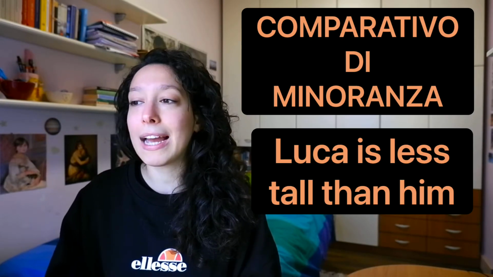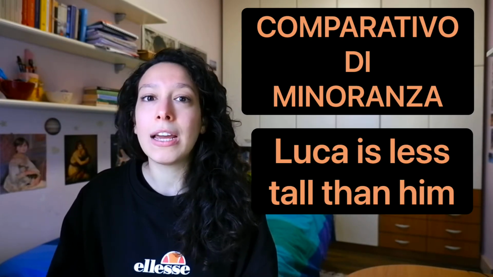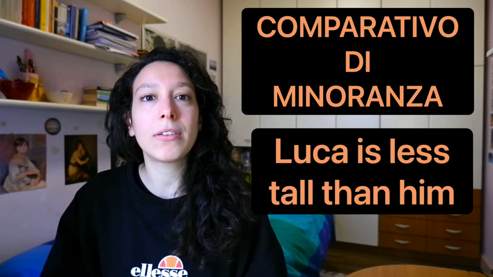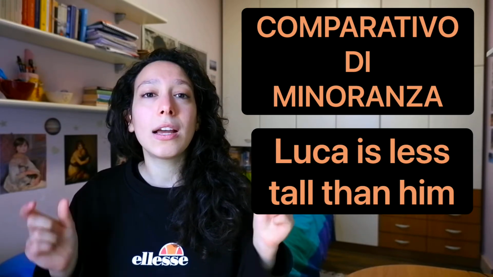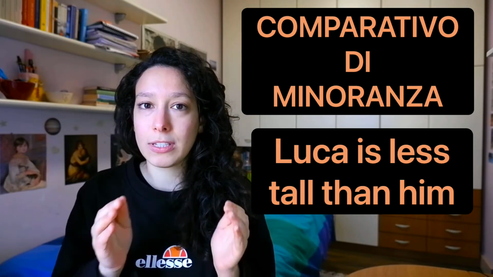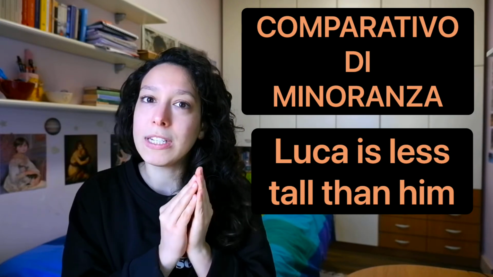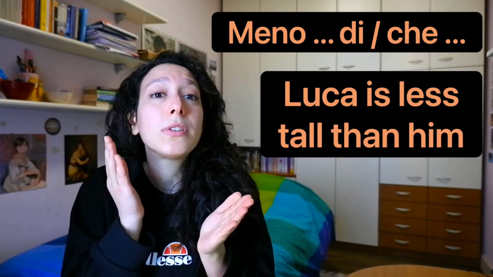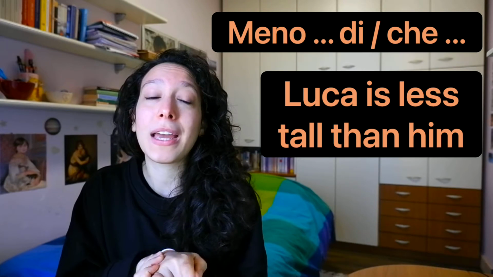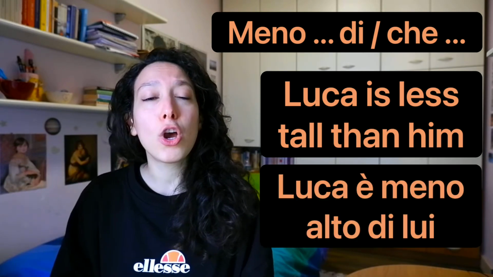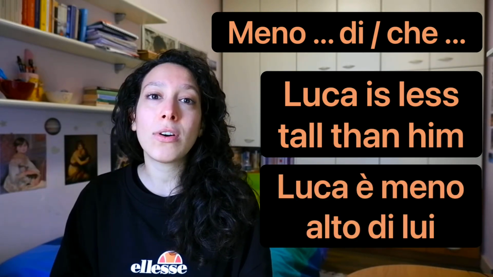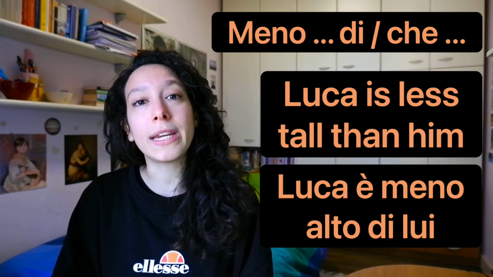That's it. Now, how do you say less? So Luca is less tall than him, for example. This is quite simple because instead of taking this più, this more, we will just put less, meno, and the rest is just the same. Luca è meno alto di lui.